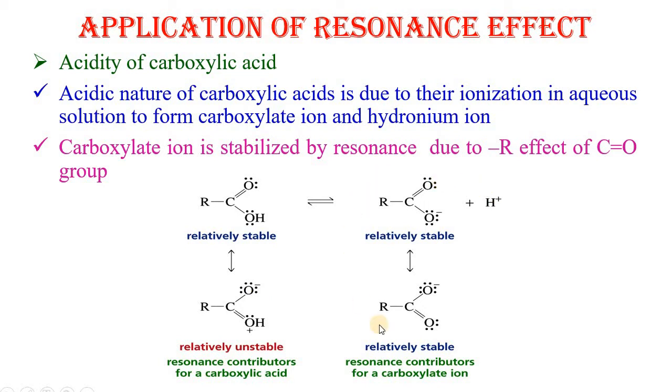While in the case of the carboxylate anion, both these structures are equivalent and contribute equally towards resonance. Therefore, the carboxylate anion is better resonance stabilized compared to carboxylic acids, and due to the greater stability of the carboxylate anion, carboxylic acid shows acidic character.